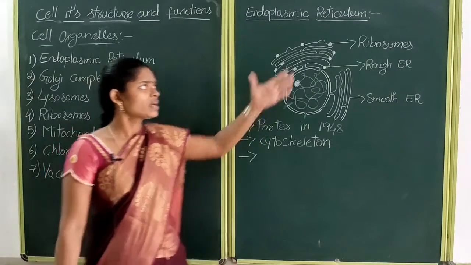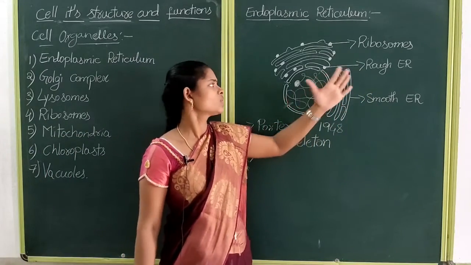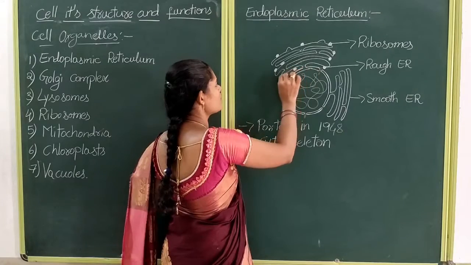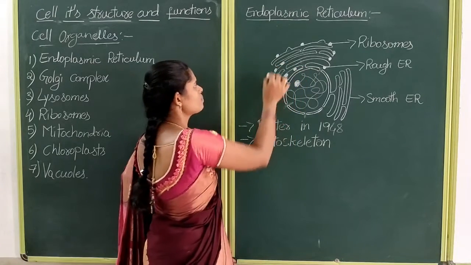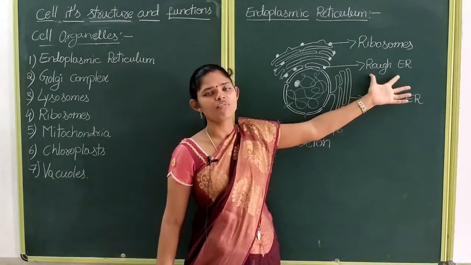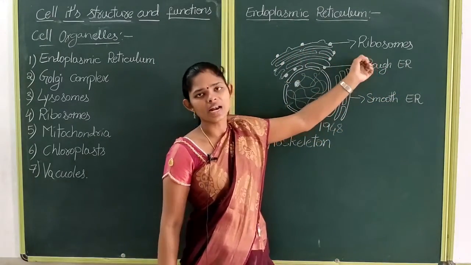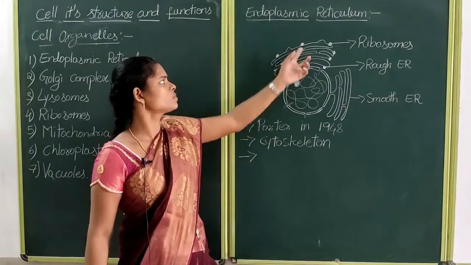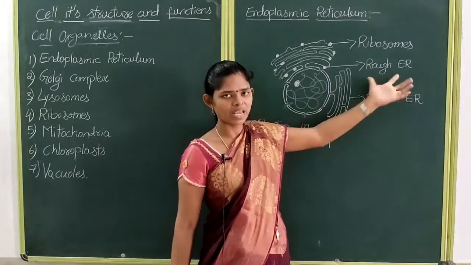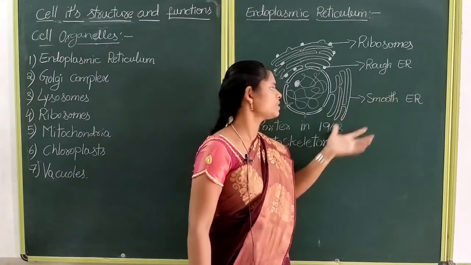What is rough endoplasmic reticulum and what is smooth endoplasmic reticulum? If ribosomes are present on the surface of the membranes of the endoplasmic reticulum, it is known as RER, rough endoplasmic reticulum. These granule-like structures are known as ribosomes. Smooth ER does not contain ribosome granules on its surface.